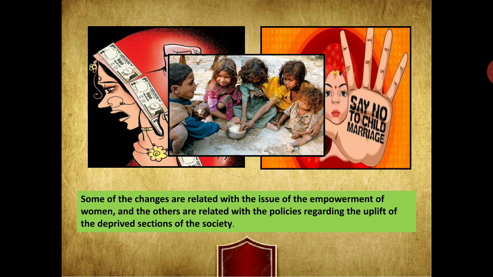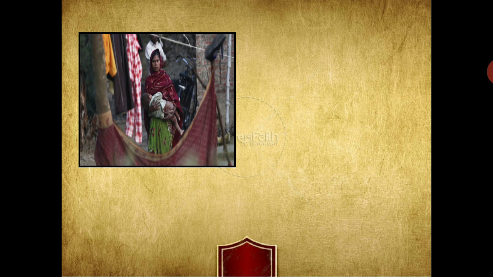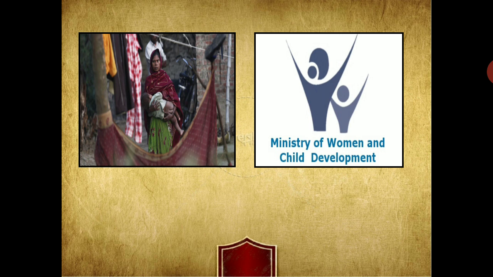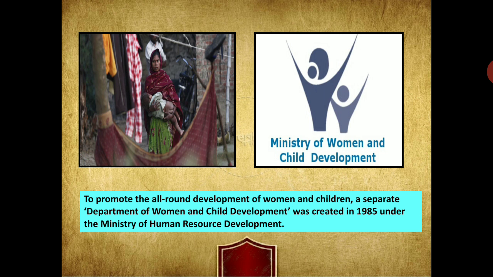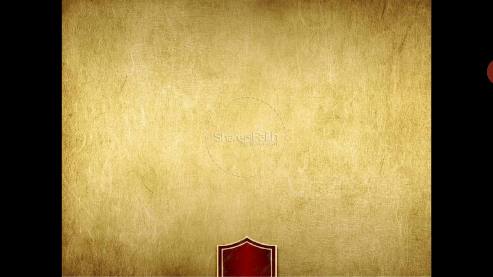And to promote the all-round development of women and children, a separate Department of Women and Child Development was created in 1985 under the Ministry of Human Resource Development, with a view to protecting the women and children of our society.